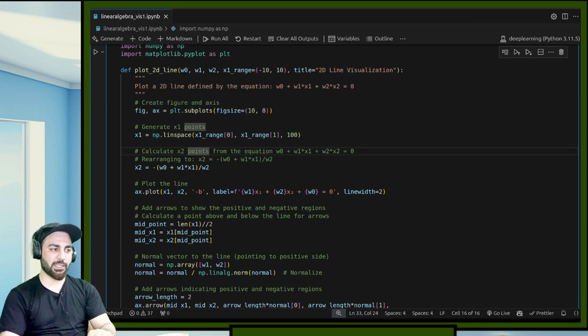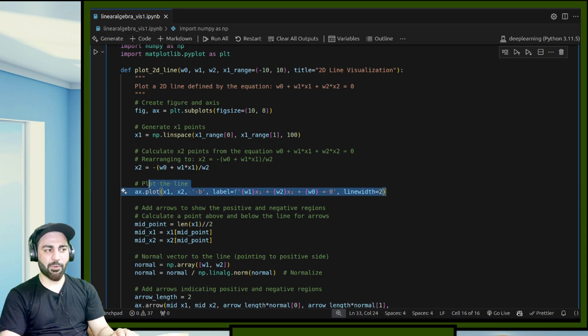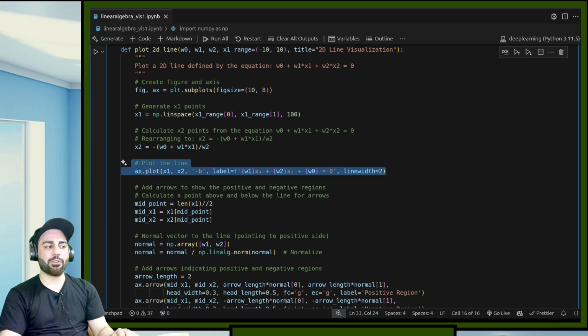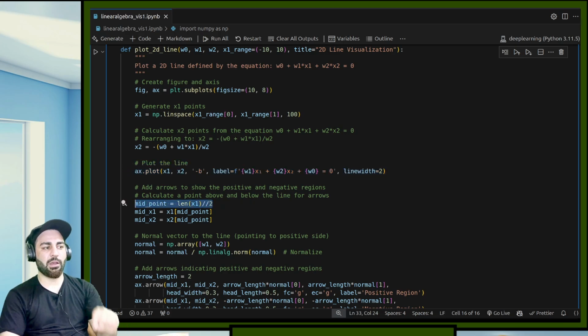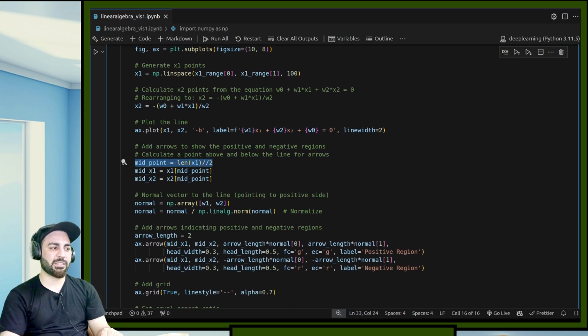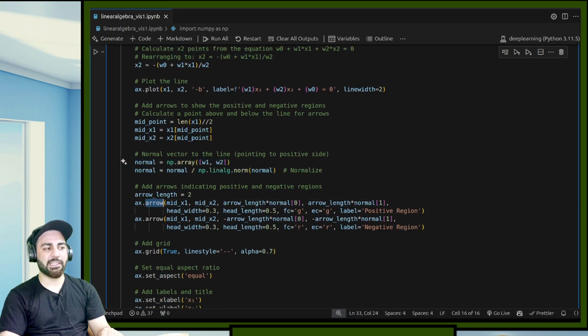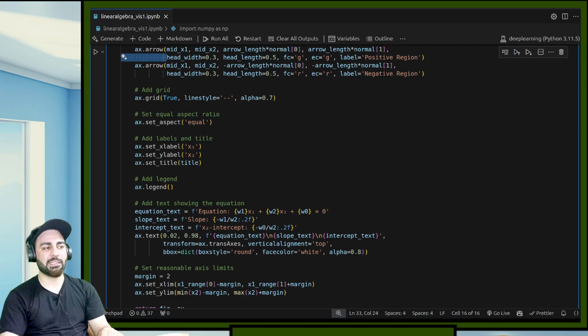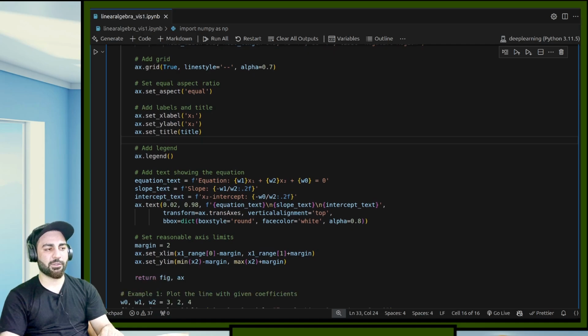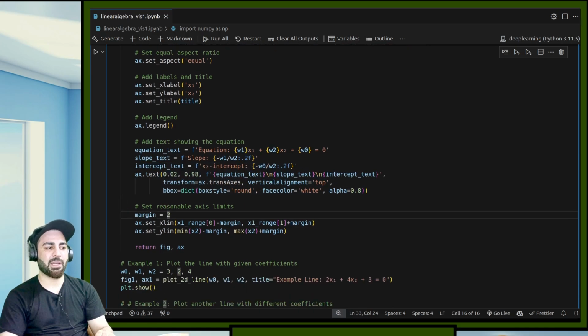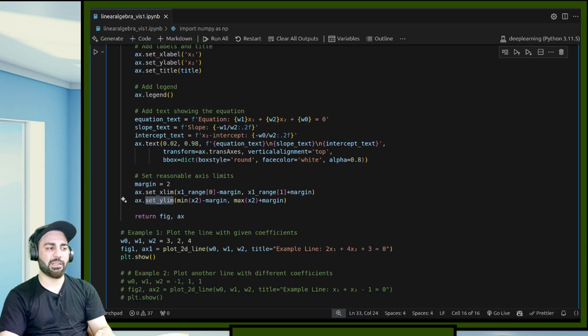Now in order to plot this, pretty easy. Plot this x1 and x2, and now I am also separating a midpoint so as to show some w vector. So this is my normal now. This w vector is my normal vector, which I call normal. I am just normalizing it and adding these arrows. Okay, adding the grid and the style. Then I am showing the text annotation: this is my equation, this is my slope, this is my intercept, and then I am adding it as text. Okay, and then I am setting margin as 2, set x limit, set y limit, return this figure and axis.